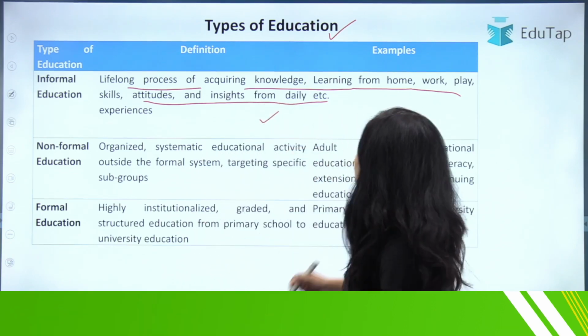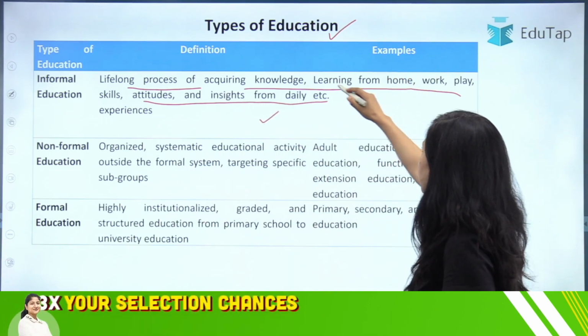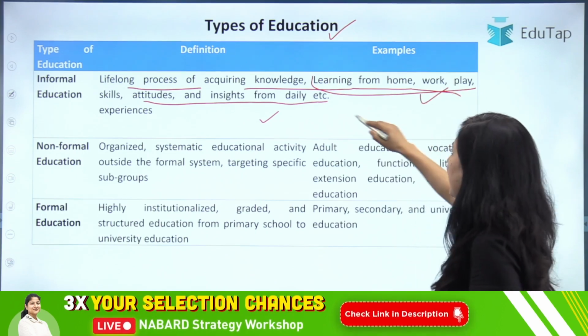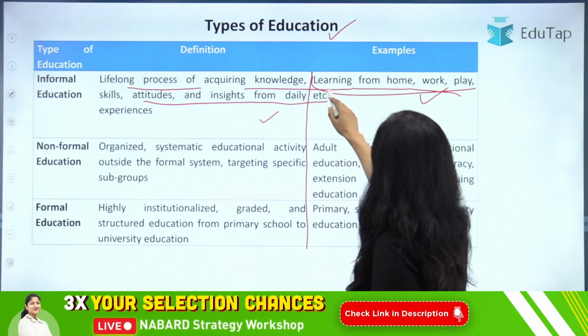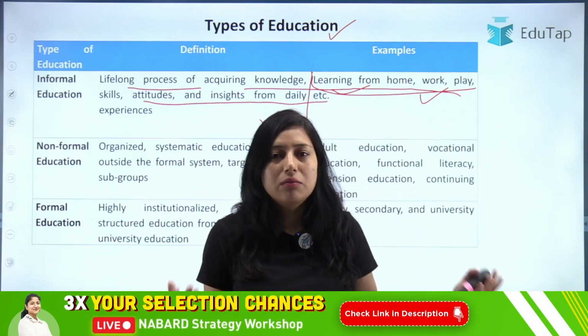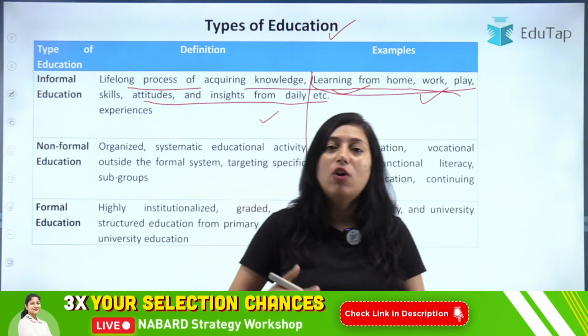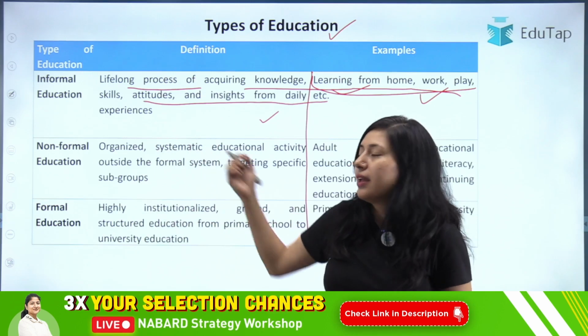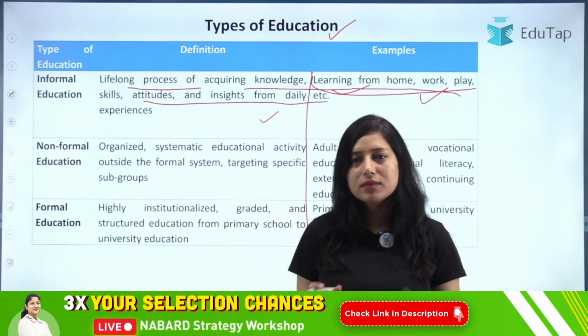Clear? So all the examples are the learning from homes, work, play, etc. So all the learning that you are taking in home, at your work, at your sports, all count under your informal education. Clear?